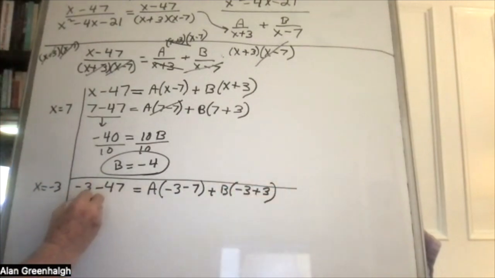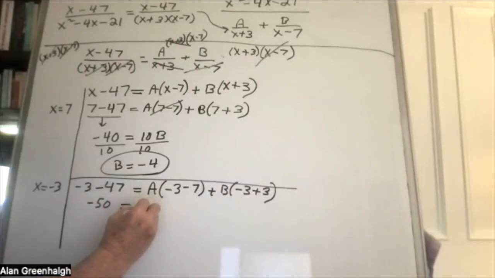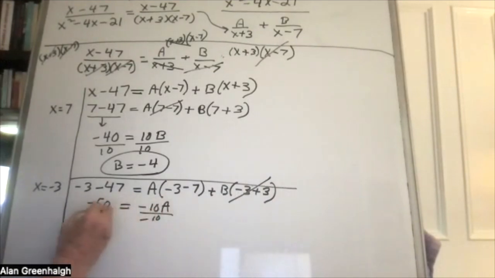And this becomes -50 equals -10A, and that drops out. And when you divide by -10, A is equal to 5.